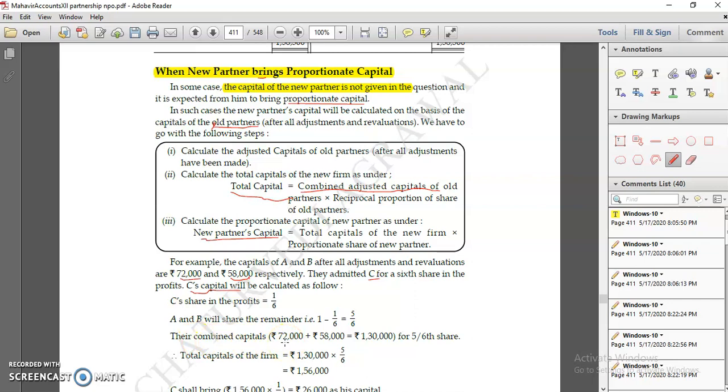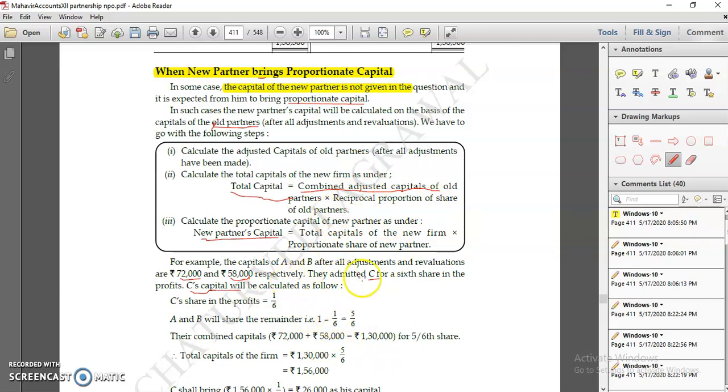Now you cannot calculate total capital of the firm by the new partner's capital because it is not given. So you can calculate the adjusted capital of old partners, which is given, 72 plus 58, 130, and multiply by the reciprocal proportion of old partners.